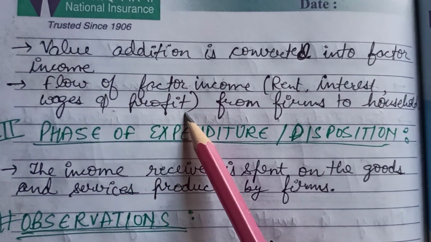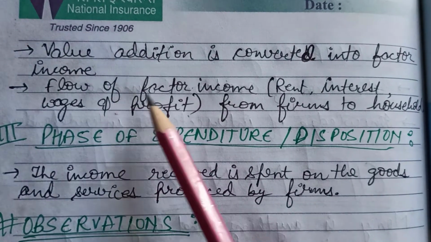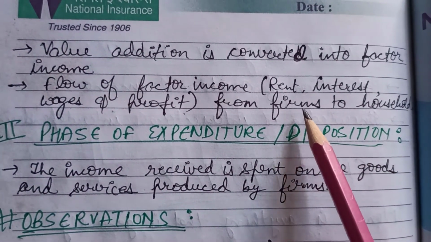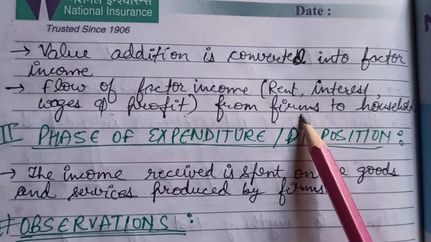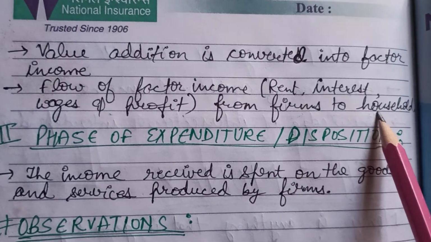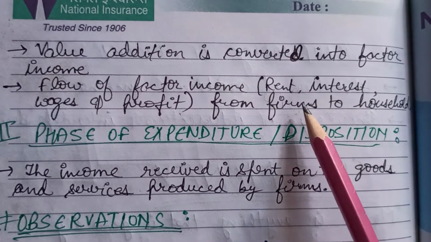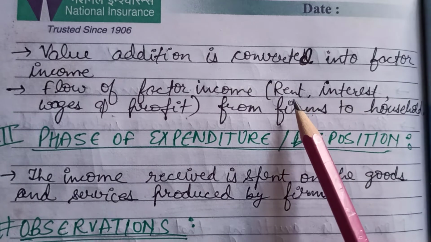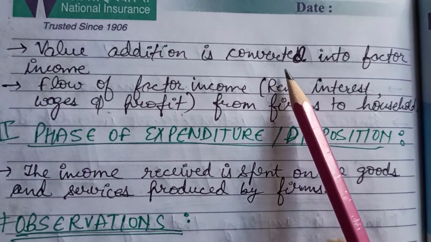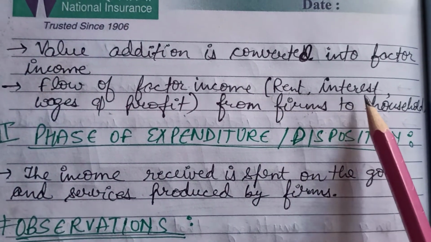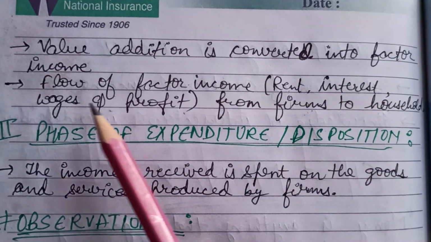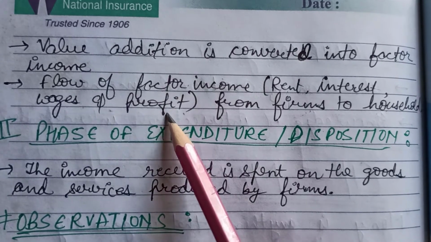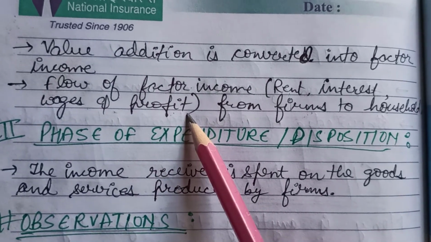So in this phase, the factor income will flow from firms to the households, because the value which is added by the firms is distributed among the households who were providing the factor services to the producer sector. So in return of that, they will be provided with the rent, that is for land rent will be given, for capital interest will be given, for labor wages will be given, and for the entrepreneurs profit will be given. So this is the income phase.